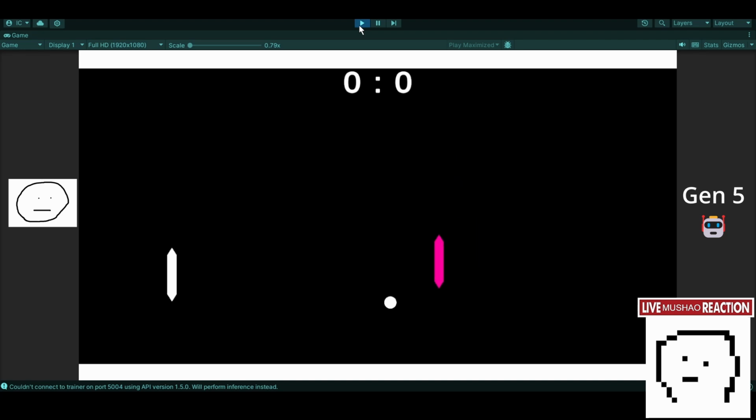Alright, round 2. I think I'll have to rely on bouncing it. Yeah, it doesn't really seem to be able to deal with very angled shots.